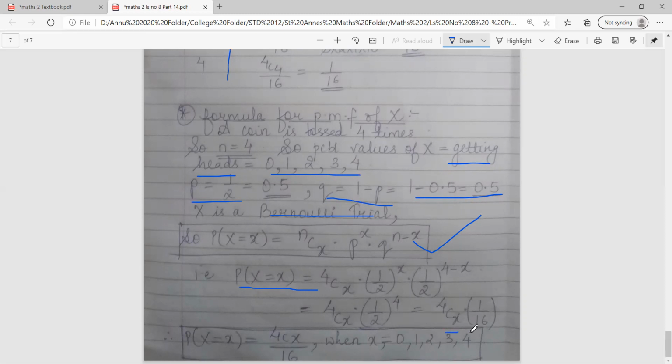If you multiply 2 four times, you get 16. So the final answer for the PMF will be 4CX upon 16, where X is equal to 0, 1, 2, 3, and 4, because the coin was tossed 4 times.